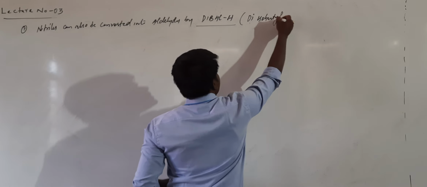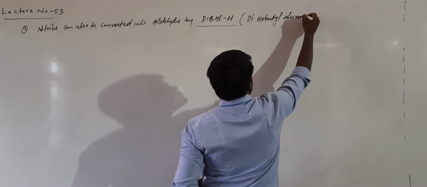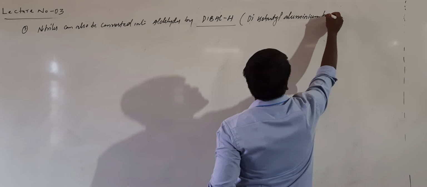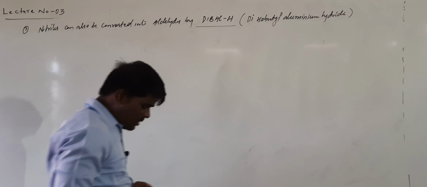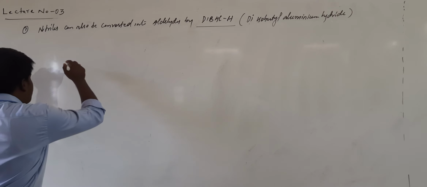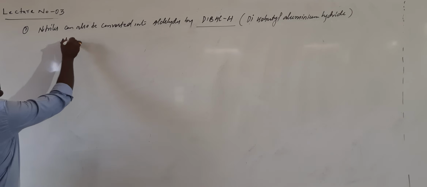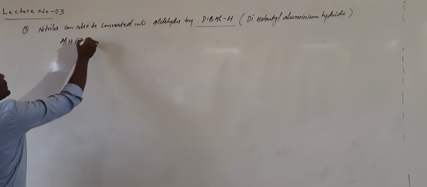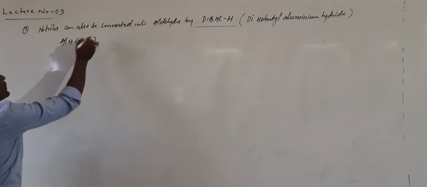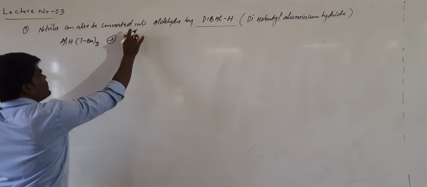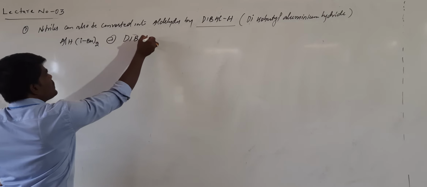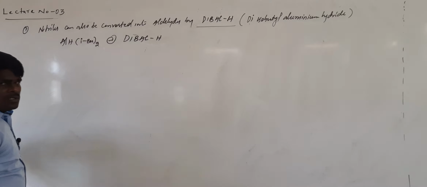Diisobutylaluminium hydride is called DIBAL-H, and it is generally represented as DIBAL-H.